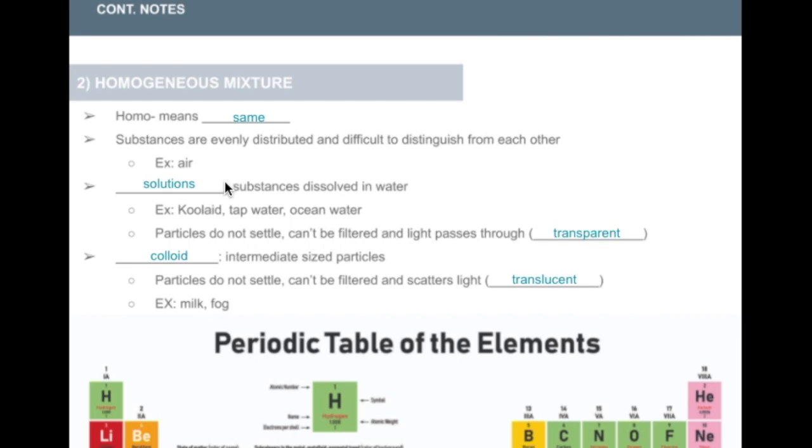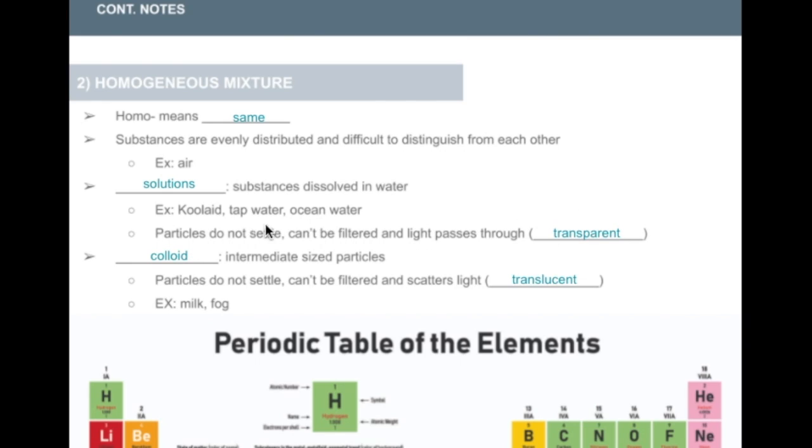Whenever things are mixed into water and we have a homogeneous mixture, these are known as solutions. Things like Kool-Aid, tap water, ocean water, salt water: these particles aren't going to settle out. They dissolve in the water, so they can't be filtered, and light actually passes through it. So it's going to be transparent. Remember we talked about opaque, transparent, and translucent when we talked about light. Transparent means that light passes through it fairly easily.